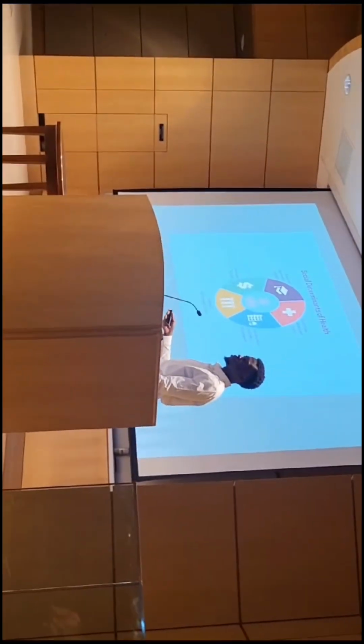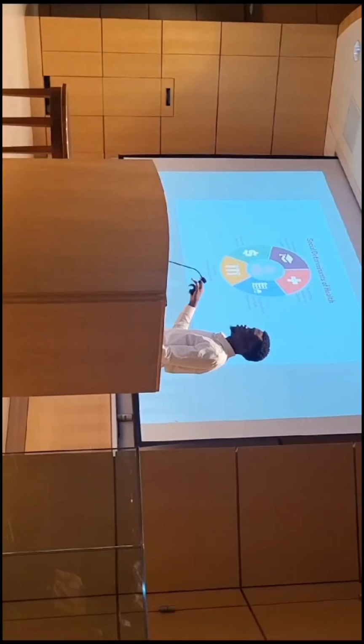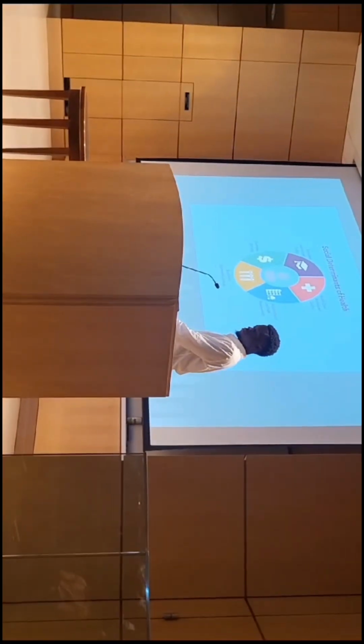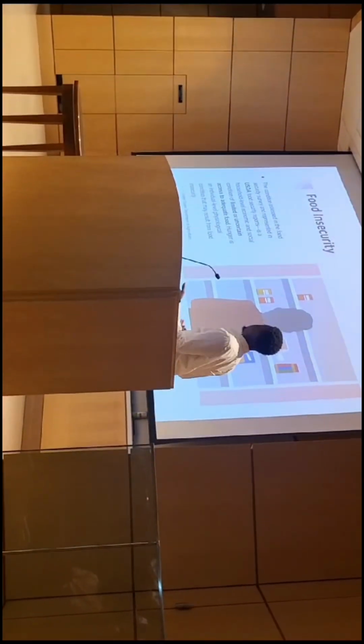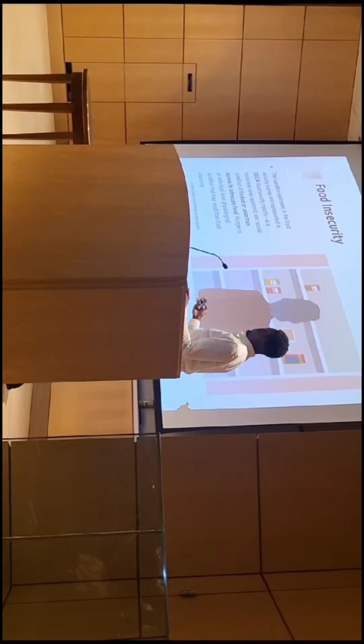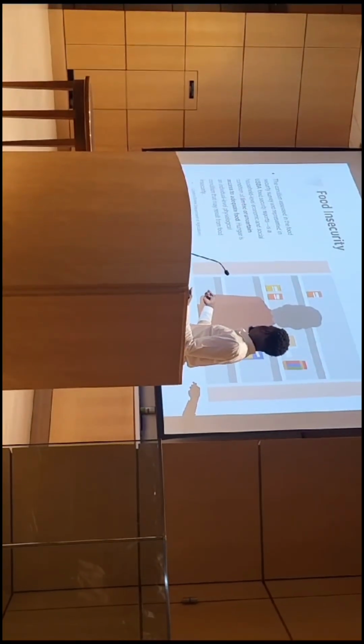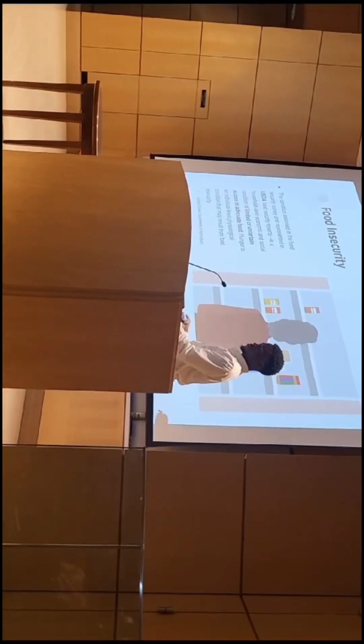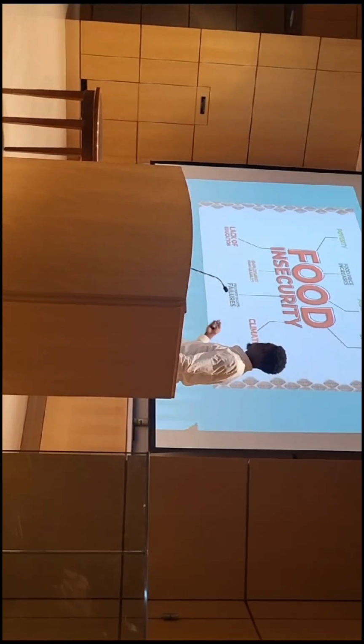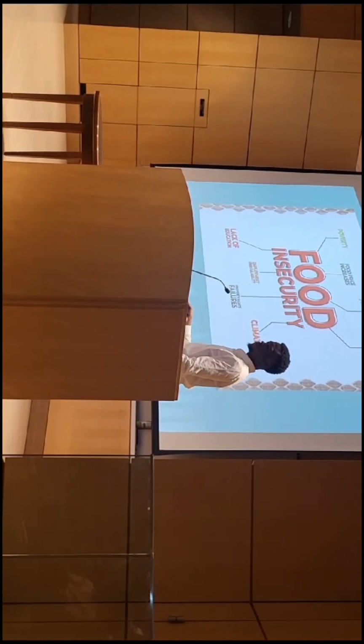Factors that can influence a person's health. And food insecurity is under economic stability. So, the basic definition of food insecurity by the USDA. I really want you to look at this part right here: limited or uncertain access to adequate food. And these are certain measures that influence somebody's food insecurity.